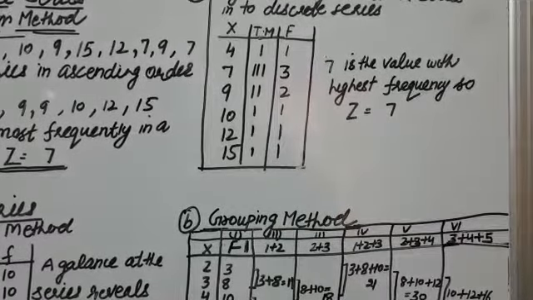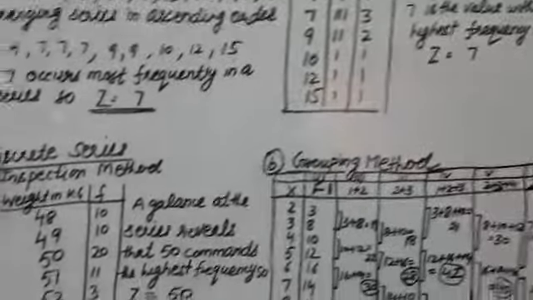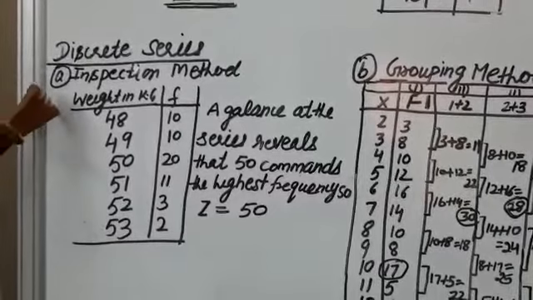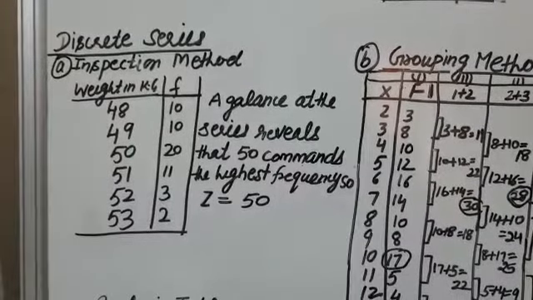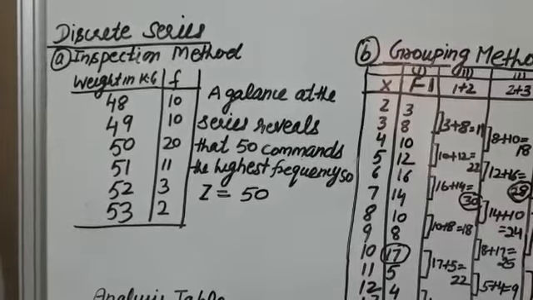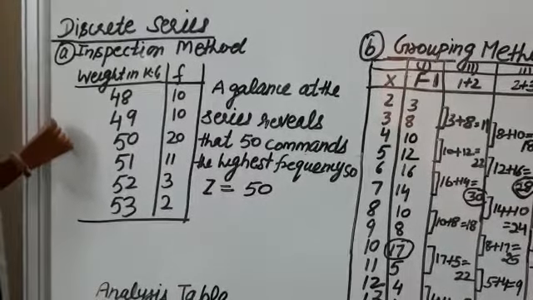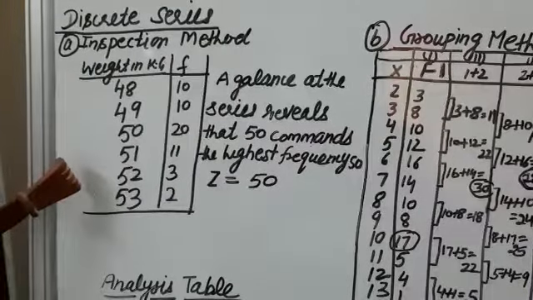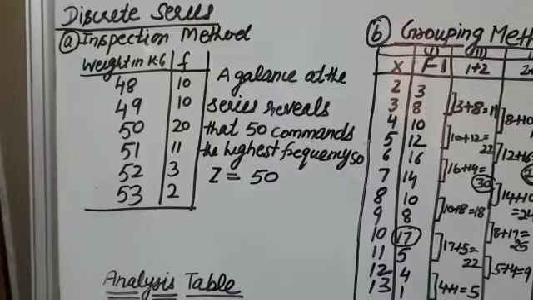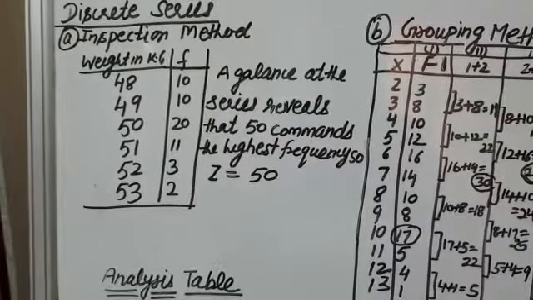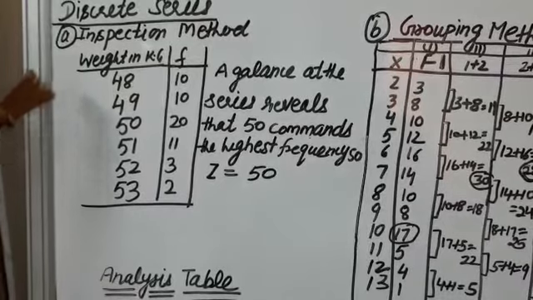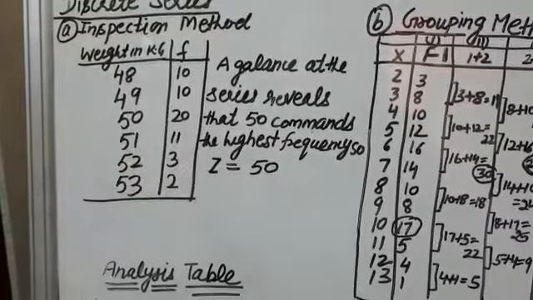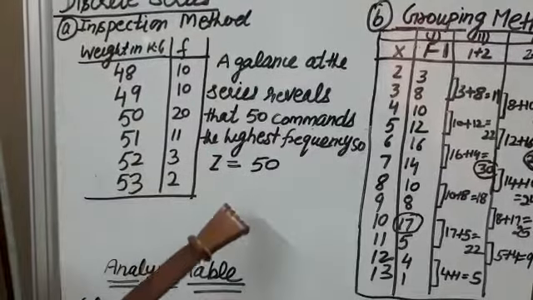Now let us calculate mode in a discrete series. Again in discrete series there are two methods. First one is the inspection method, second is the grouping method. A discrete series is given here. Weights of the students in kilograms are 48, 49, 50, 51, 52 and 53. Frequency is given as 10, 10, 20, 11, 3, 2. If we look at the series, it is clear that 50 commands the highest frequency. So modal weight is 50.